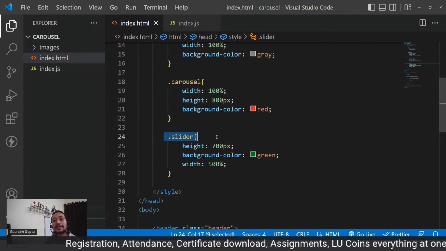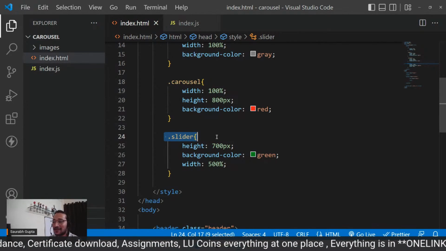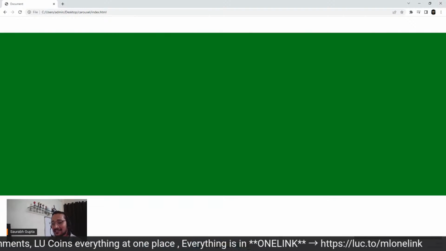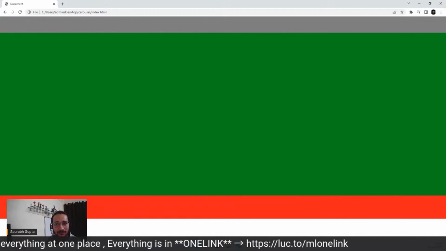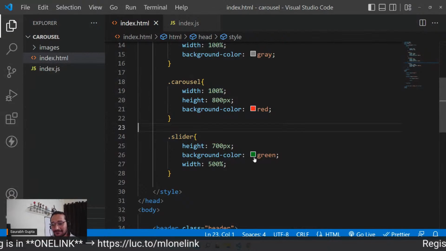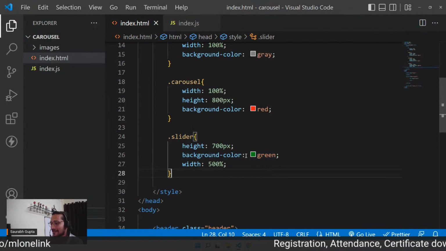Cleared, everyone? Now I hope you understood. That's why I first shortened it to 15 so that you understand this. If I directly do it, you'll never understand what happened. That's why I shortened it. I hope you understand it now, everyone. Okay, guys. That was the basic setup that I wanted you to understand.